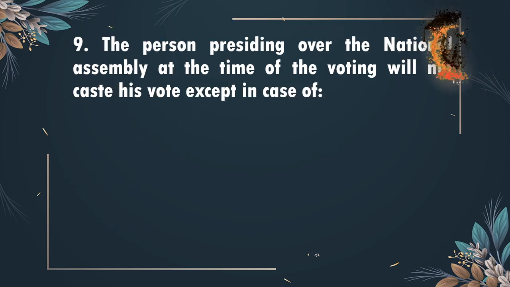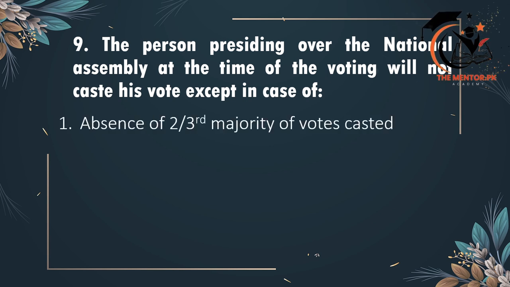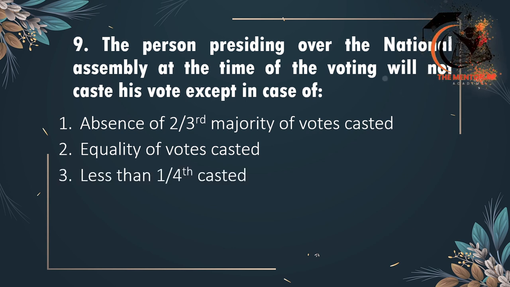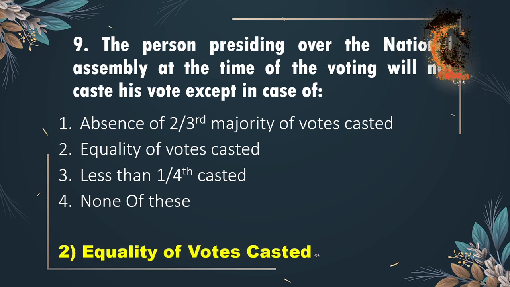Ninth: the person presiding over the National Assembly at the time of voting will not cast his vote except in case of: one, absence of two-thirds majority of the votes cast; two, equality of votes cast; three, less than one-fourth cast; and four, none of these. The correct option is option 2, equality of votes cast.